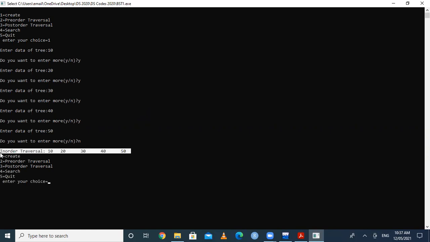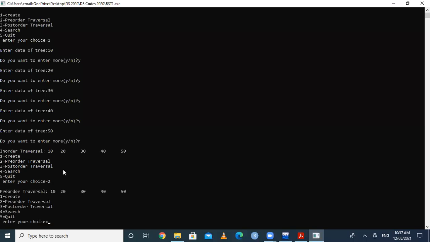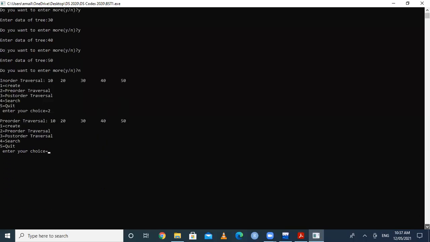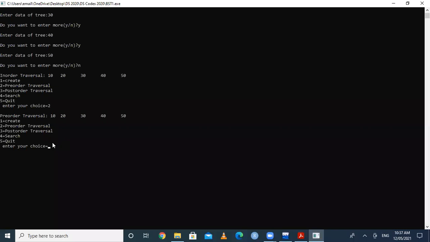After that, it displays the in-order traversal, because the first option, case number 1, also contains the in-order traversal. The in-order traversal of this tree is 10, 20, 30, 40, 50. In-order means ascending order. Then I go for the second option, pre-order traversal. It gives the pre-order sequence, similar to in-order here: 10, 20, 30, 40, and 50.